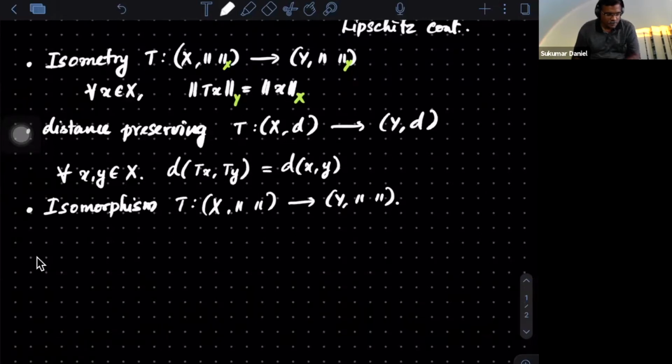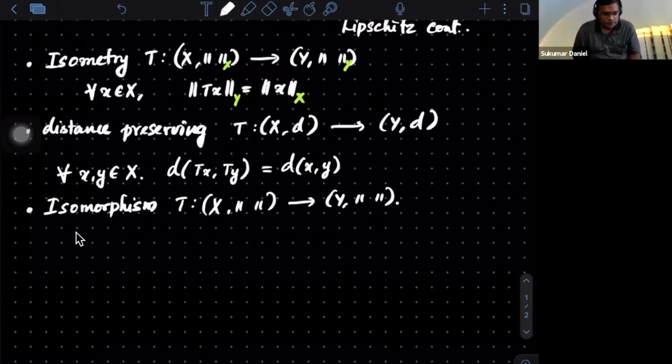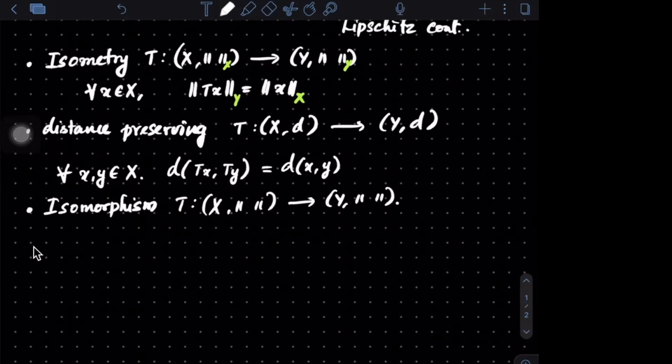Srihit? Isomorphism. Have you come across this word? Or what could that be? If you don't know, you can say I don't know. I'm not asking you to recollect.